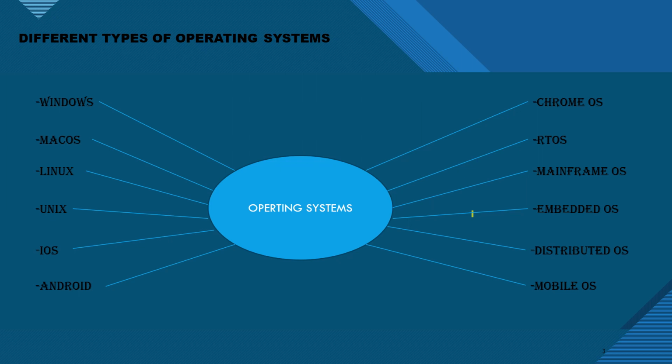Windows, Mac OS, Linux, Unix, iOS, Android, Chrome OS, RTOS, Mainframe OS, Embedded OS, Distributed OS, Mobile OS. Here, OS is defined as operating system.